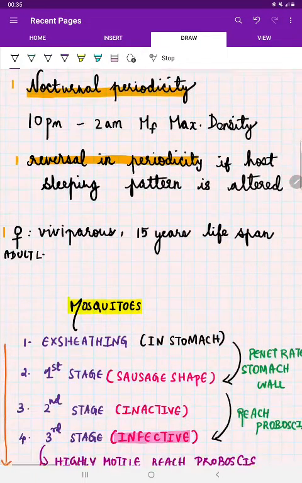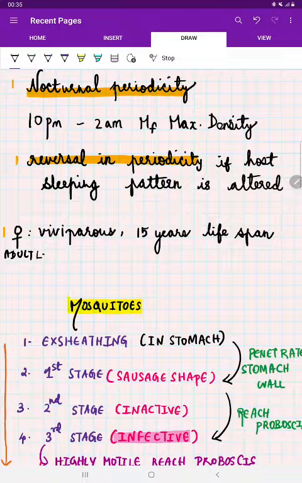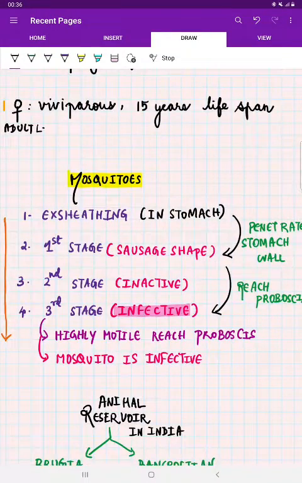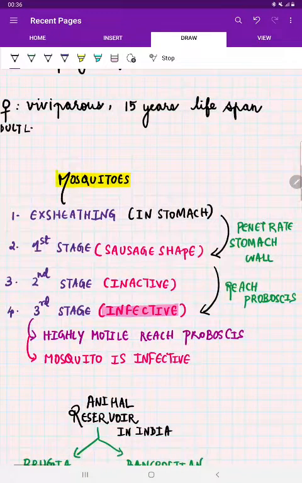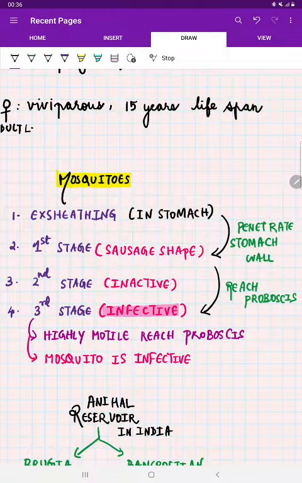Okay. Now, what happens? This microfilaria, after circulating in the blood of the infected person, is taken into the Culex mosquito after a blood meal. This mosquito has the microfilaria. We said that Wuchereria bancrofti and Brugia malayi are sheathed microfilariae. Okay, it has a sheath. So the first step in the mosquito is exsheathing. It means this larva is going to come out of that sheath.